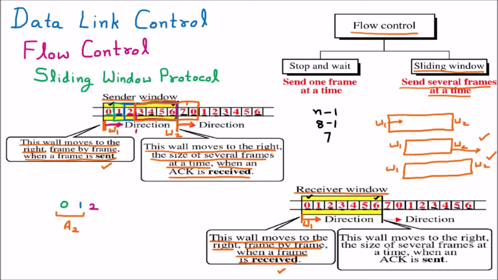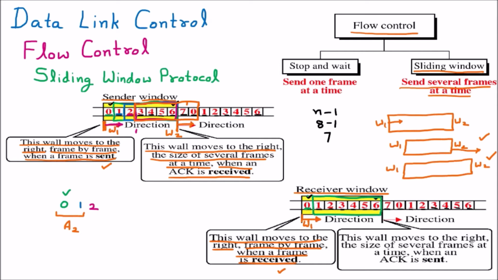Let us suppose this was the first frame sent by the sender, and the sender window contracted. Similarly, when the first frame 0 is received by the receiver, this sliding window contracts. So this sliding window now has a smaller size than the previous one because wall 1 moves.